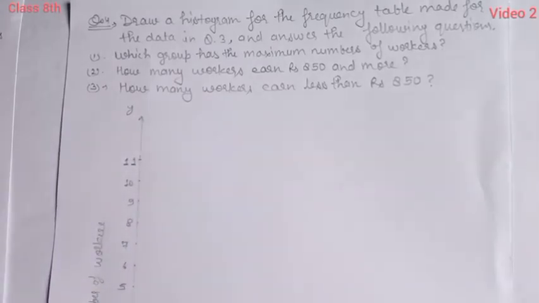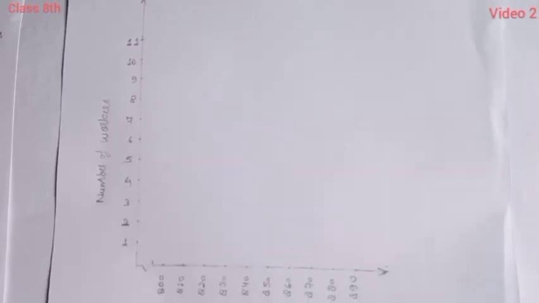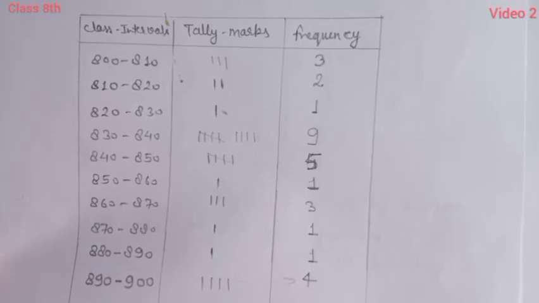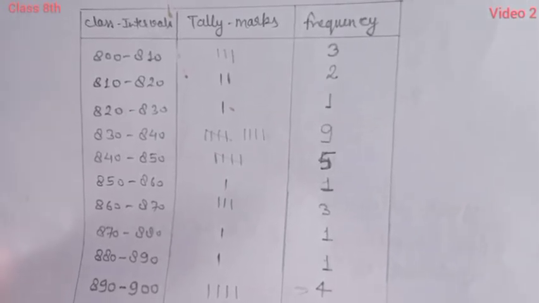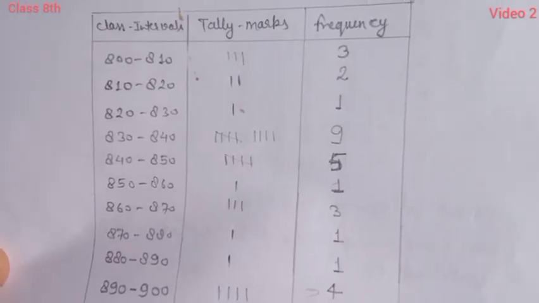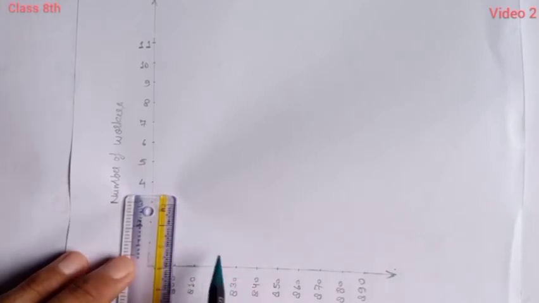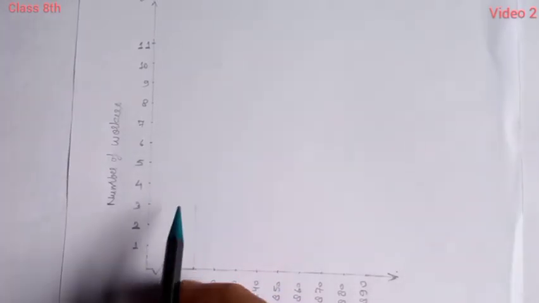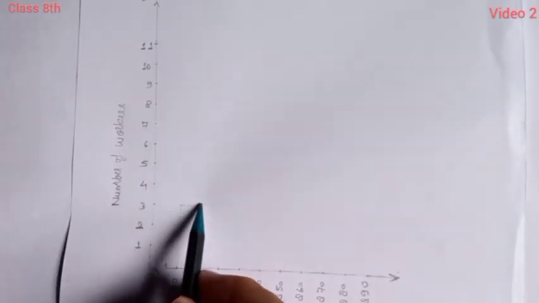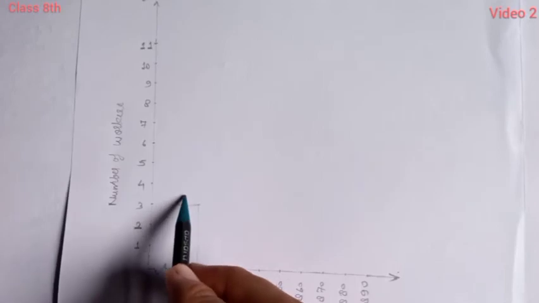Here you can see two lines, one is vertical and the second is horizontal. In the horizontal way it is the wages in rupees, and in the vertical way it is the number of workers. Okay students, in this table the class interval 800 to 810 has the number of employees 3. So the scale is the height. A histogram, as you know, is drawn only for grouped data. Here the height of the bar, the rectangle, is 3.